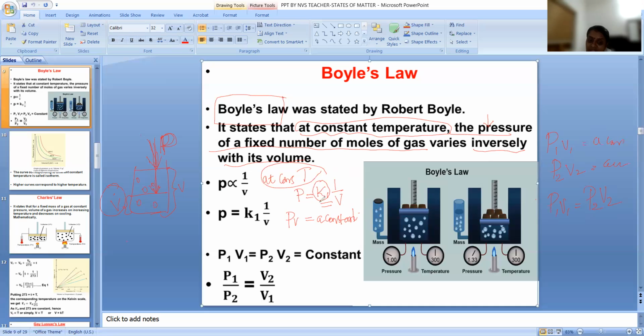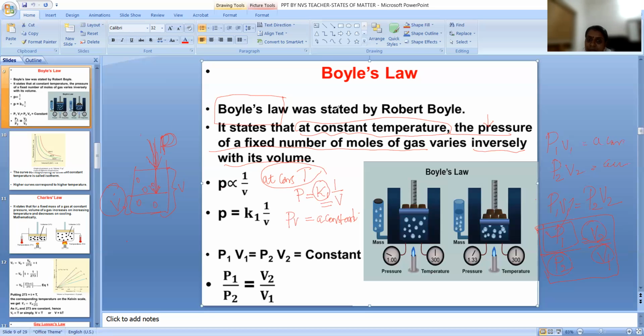You can also write it as P1 by P2 is equal to V2 by V1. This is used for calculation. If any three quantities are given and you want to find the fourth, we can use this equation. Understand?